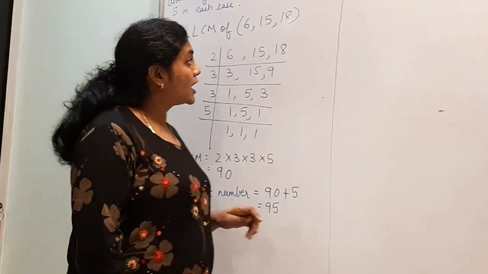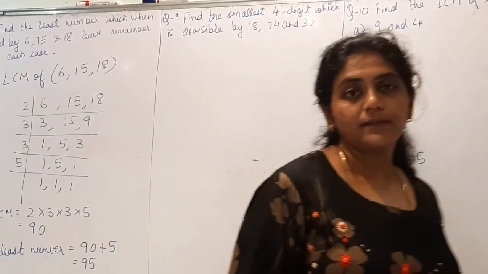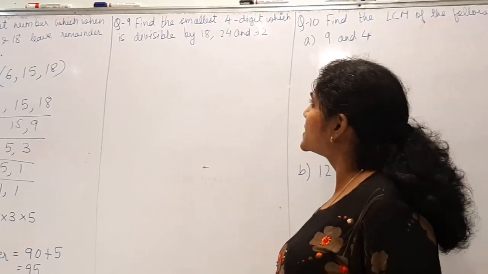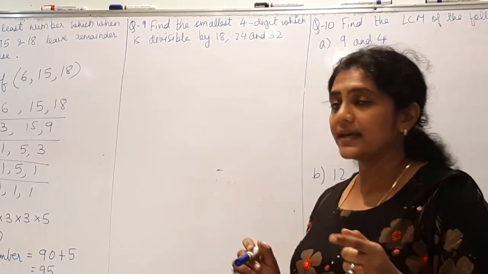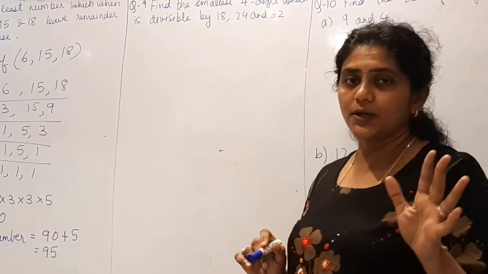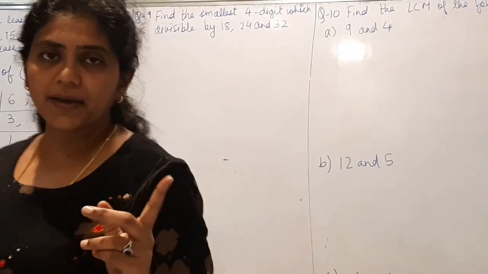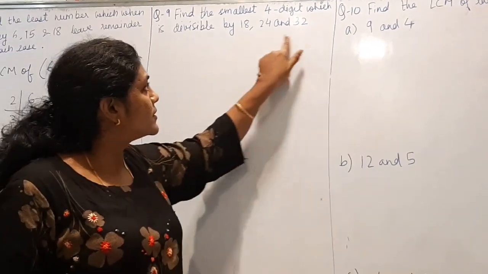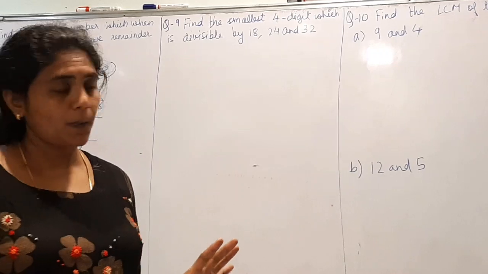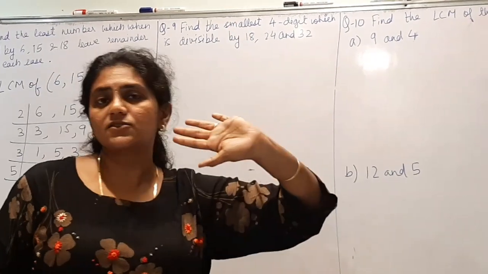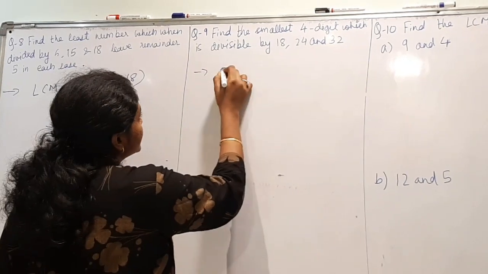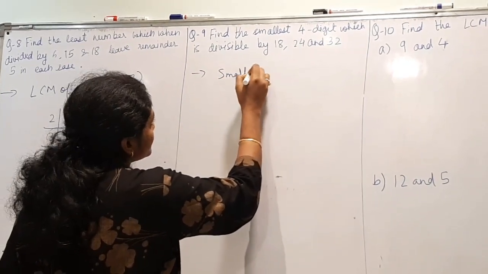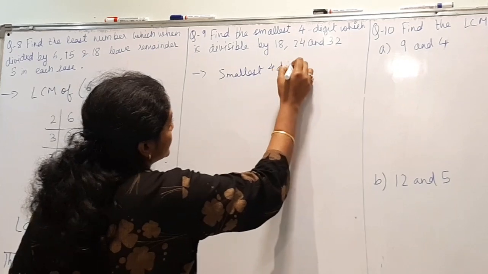Yes. Now question 9. Find the smallest 4-digit number which is divisible by 18, 24 and 32. We have done this before also. Again, find the LCM of it. Now you know the smallest 4-digit number is 1000.